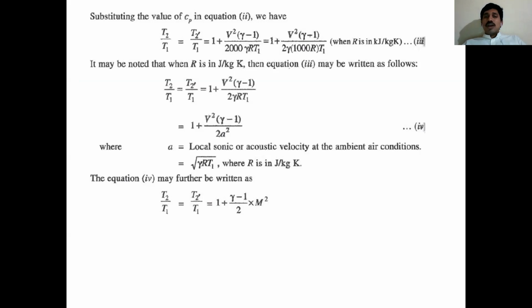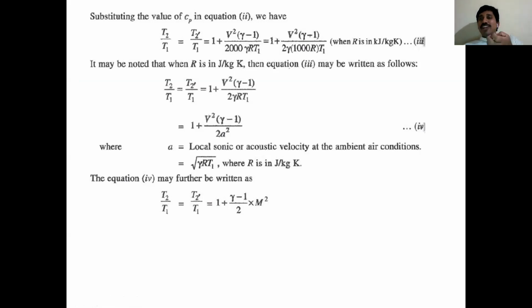A means under root gamma R T1, which is also called sound velocity or acoustic velocity. Here, V is the flight velocity or aircraft velocity, and A is the sound velocity. The ratio of object or fluid velocity divided by sound velocity is called the Mach number. You learnt this in Thermal Engineering 2, in the topic of gas turbines and jet propulsion.